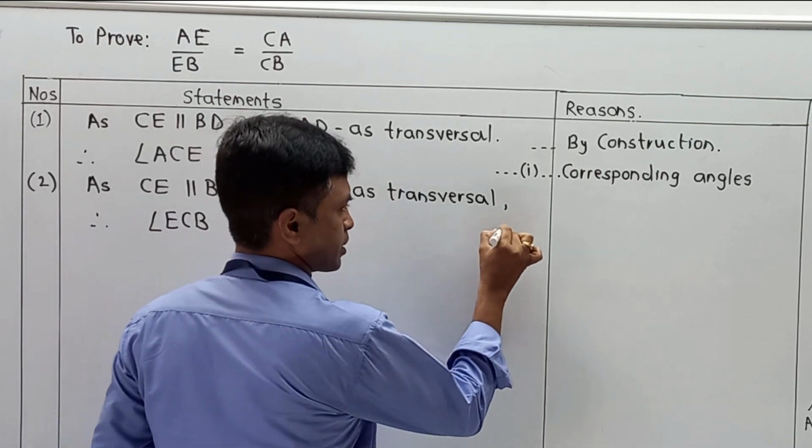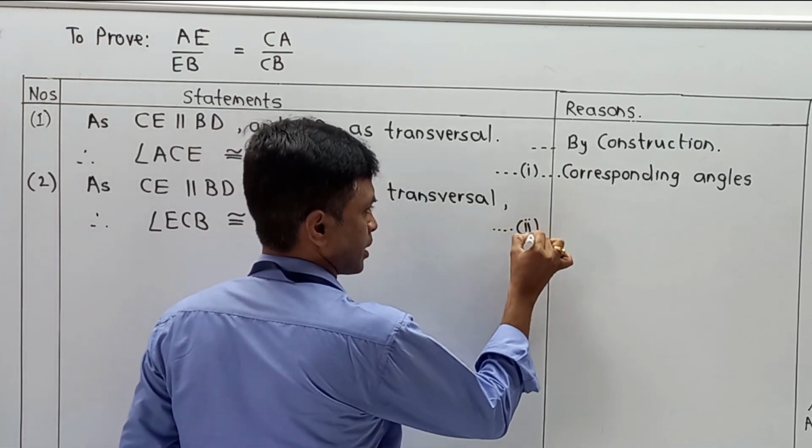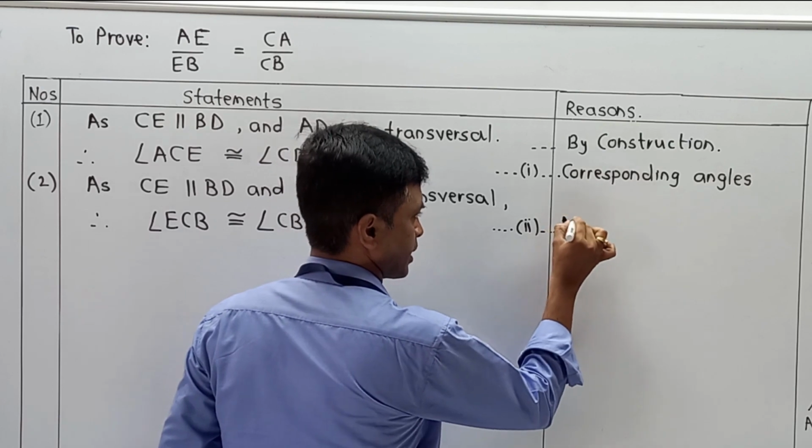I am going to give it as equation number 2 and the reason becomes alternate angles.